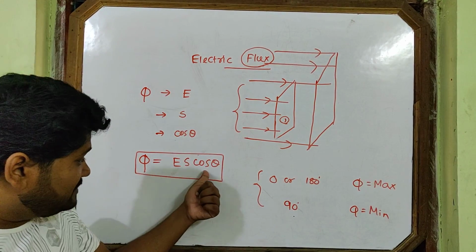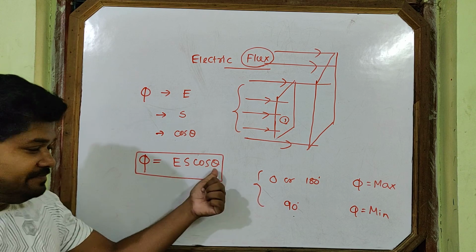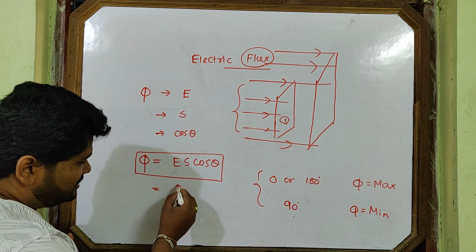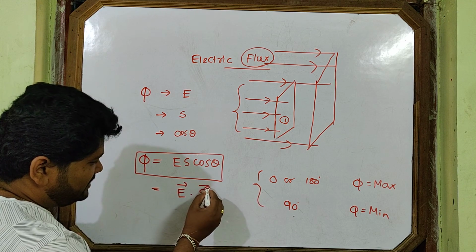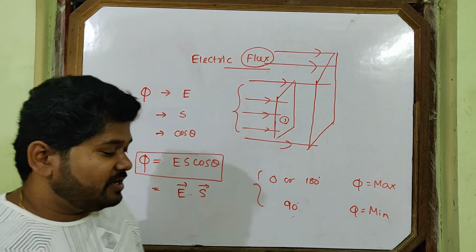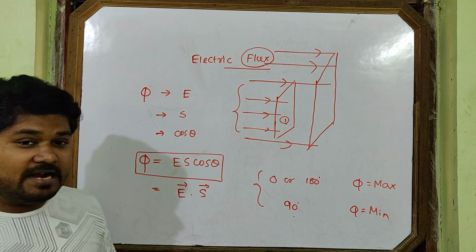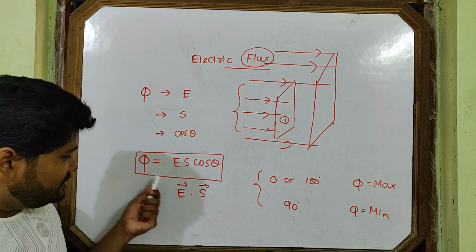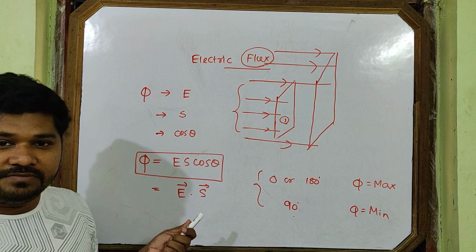Since there is cos theta and these are two vectors, you are thinking it must come under a product. Which product? E vector dot S vector, the scalar product or dot product of the electric field intensity and the areal vector. Is it clear? So this is about flux.